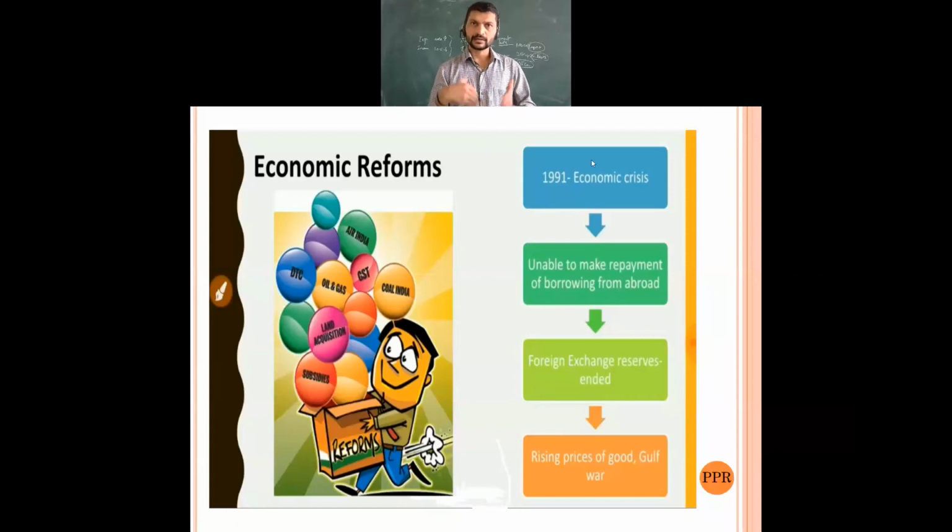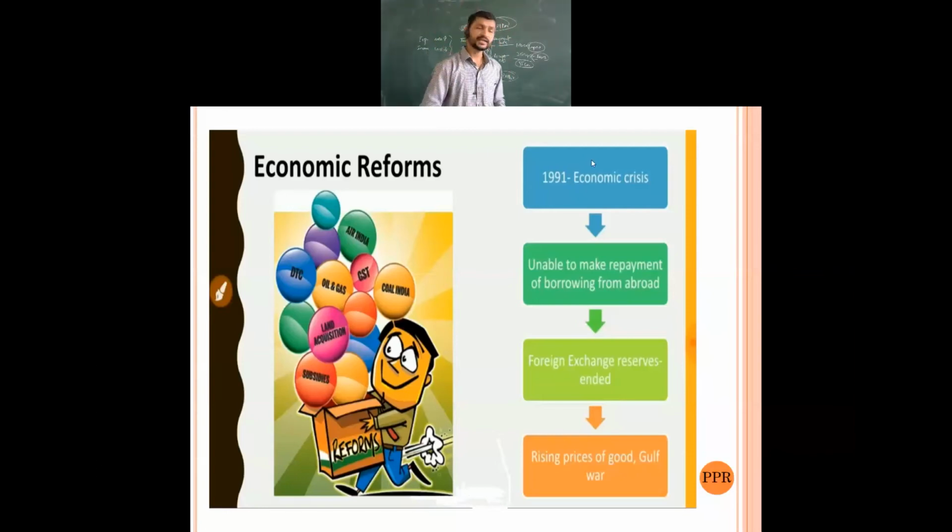They applied for a loan, and the loan was nearly $7 billion. To come out of this deficit, a $7 billion loan was taken in the year 1991.